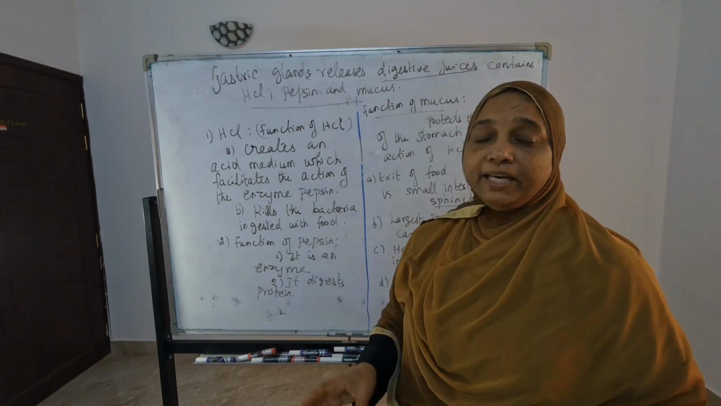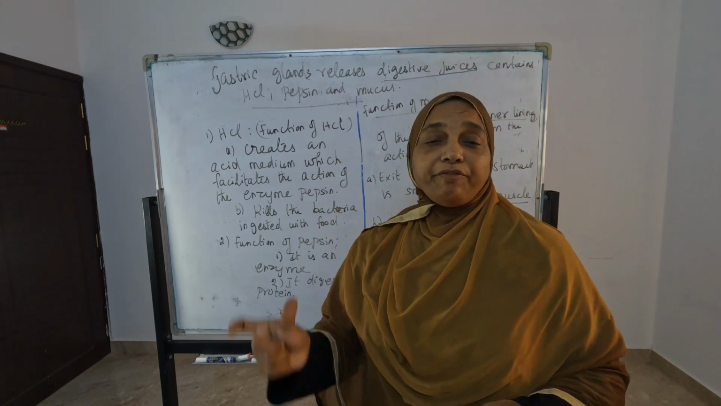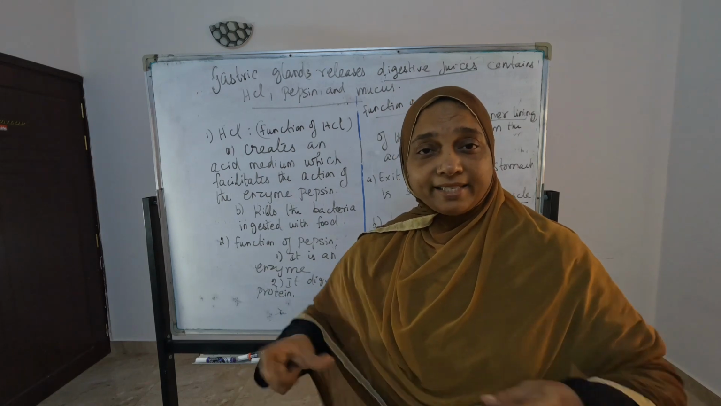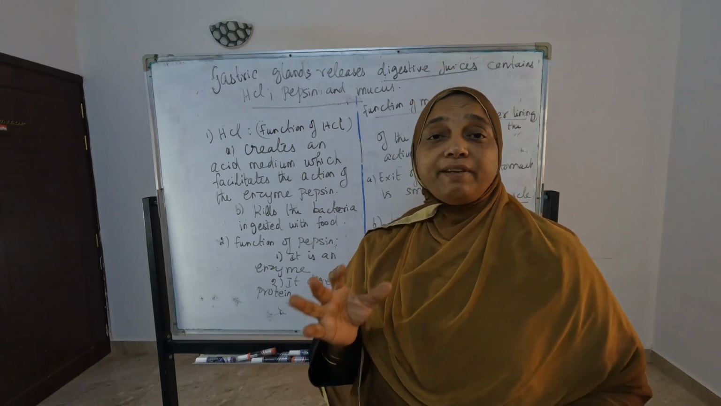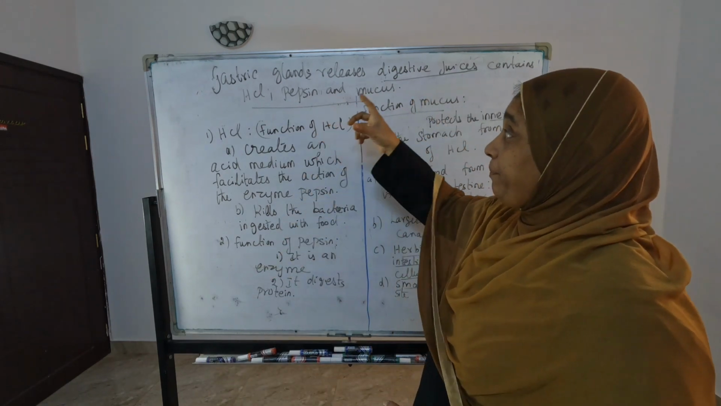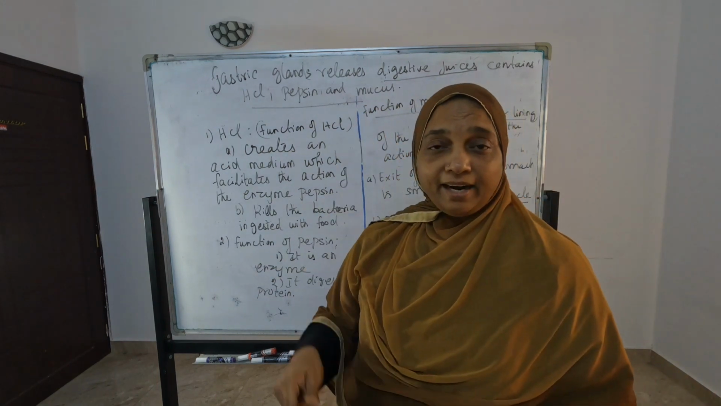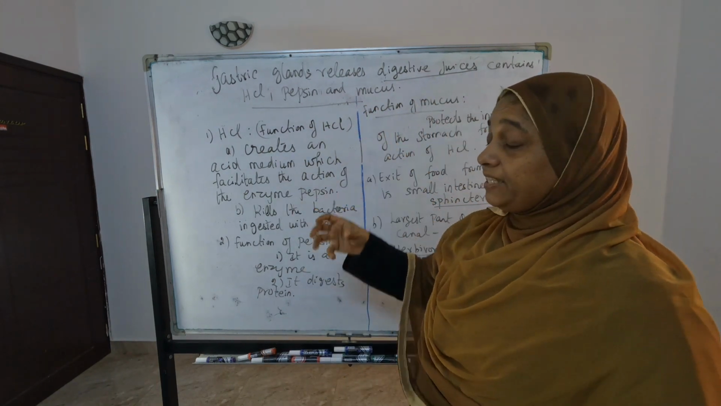Only main points, key points only you have to write. If you are writing some other story, history, geography of your own, then no marks will be given for this. Only HCl, pepsin and mucus you have to write. Understand? Then what is the function of HCl?